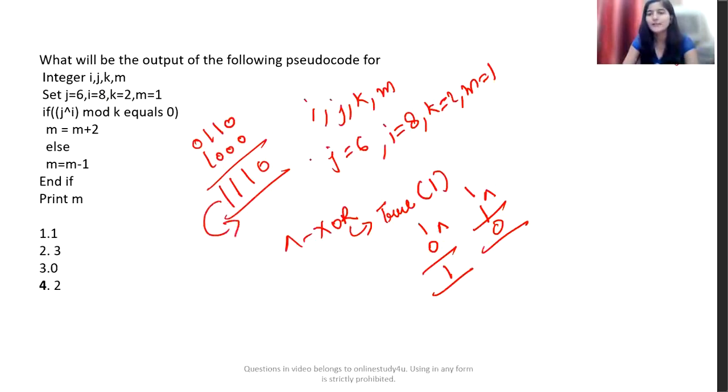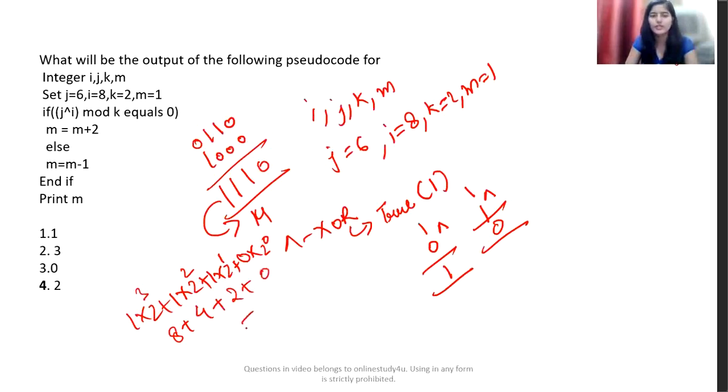So this is the binary value of which decimal number? Yes, this is the binary value of which decimal number? 14. Even if you are not memorizing these sorts of things, you can directly calculate it: 1 into 2 raised to 3, plus 1 into 2 raised to 2, plus 1 into 2 raised to 1, plus 0 into 2 raised to 0. This is how you have to raise the power. 8 plus 4, 12 plus 2, 14 we got.